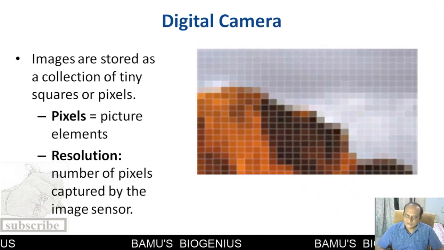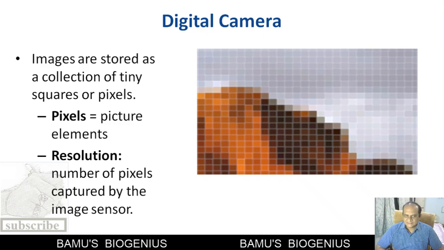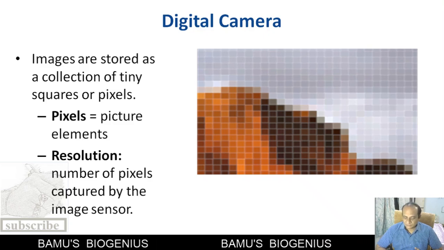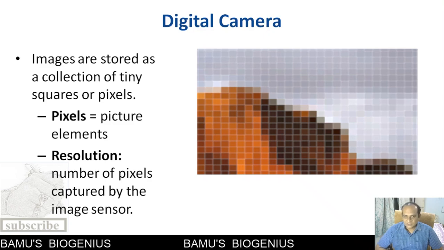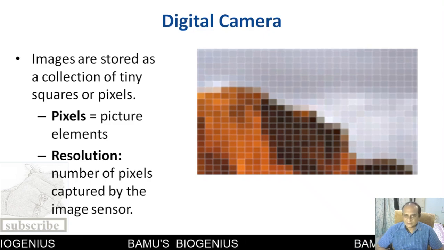Now, how are these images or photographs stored in a sensor? These are known as pixels, or picture elements. Whatever photograph is taken is stored in the digital camera with the help of small tiny squares.